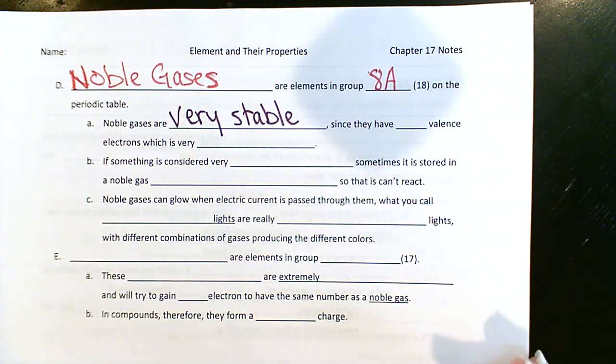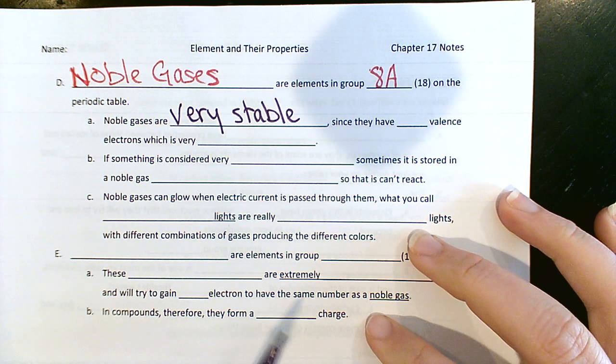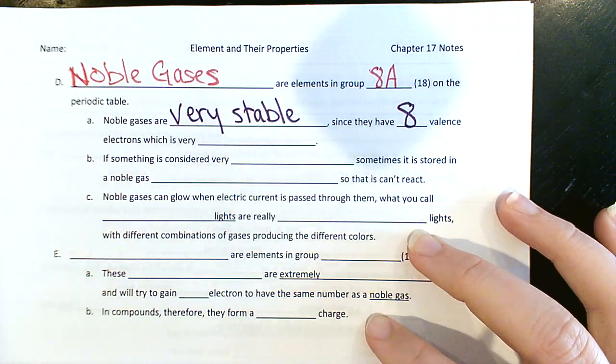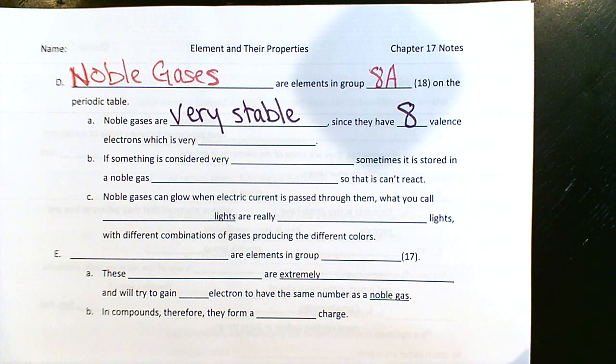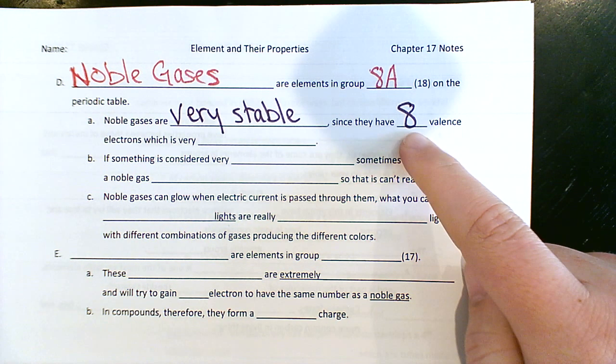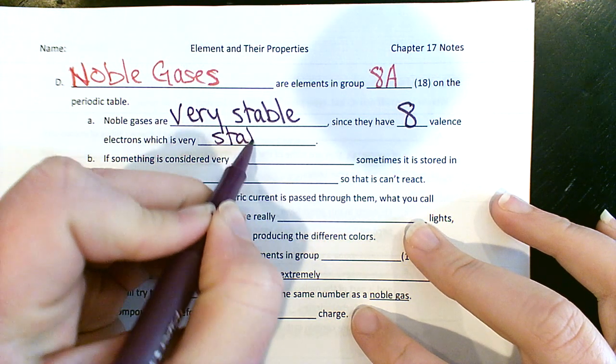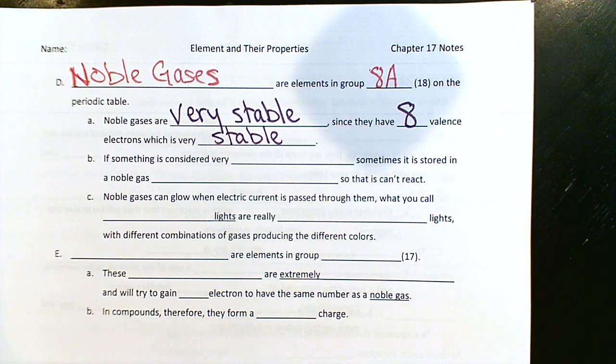Things generally react because they're unstable. Noble gases are extremely stable. And if you remember from the last chapter, one reason that things are stable is because they have 8 valence electrons. That's kind of a magic number in chemistry: 8 valence electrons is very stable.